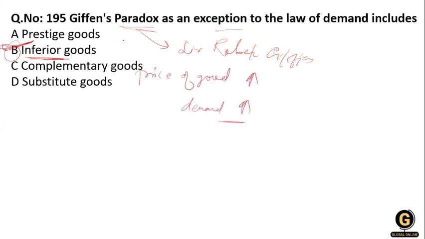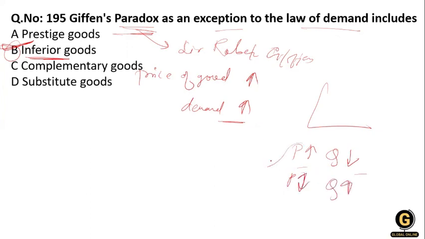So this is called the Giffen paradox, because what we see in the law of demand is that if the price of a good increases, the quantity of that good decreases. If the price decreases, the quantity increases. So this is an inverse relationship. What happens in the Giffen paradox is that if the price increases, the quantity also increases. So it is the opposite of the law of demand. Okay, it's an exception to the law of demand.